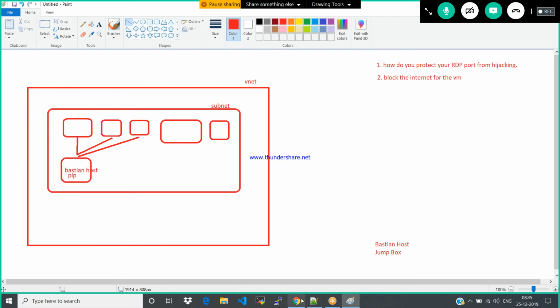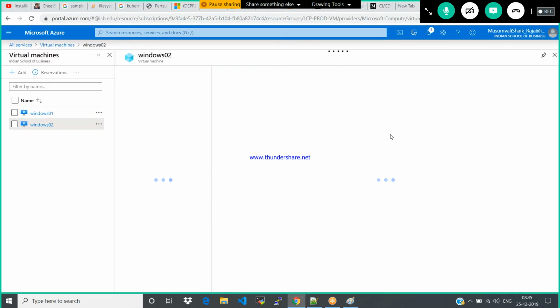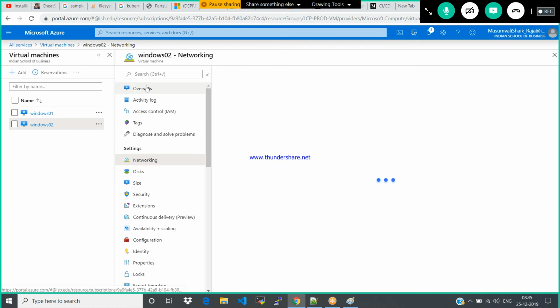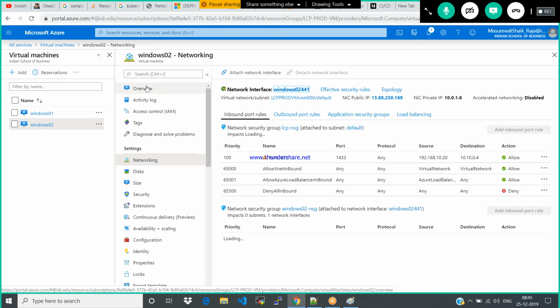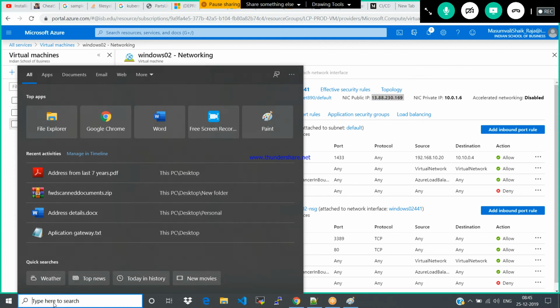Now what I am doing is very simple. This is the second virtual machine, second VM. This has the public IP, in which I don't have the load balancer. I have deleted it. Now, let me log into this machine.